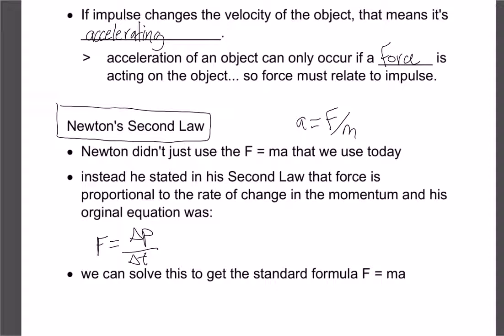And then he said, well, we already know that mass times velocity is our momentum. So if we go mass times velocity divided by time, but we also know that velocity divided by time is acceleration, that's how we actually get force equals mass times acceleration. It's taking his original formula, momentum over time, and combining it with the momentum formula, and that derives force equals mass times acceleration.